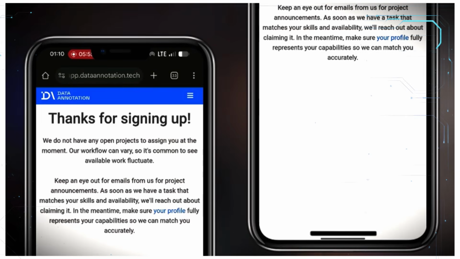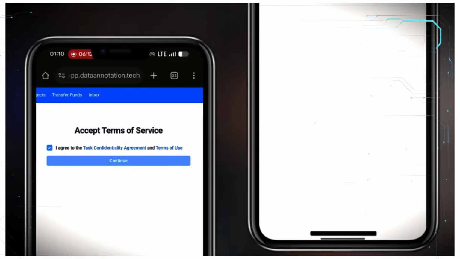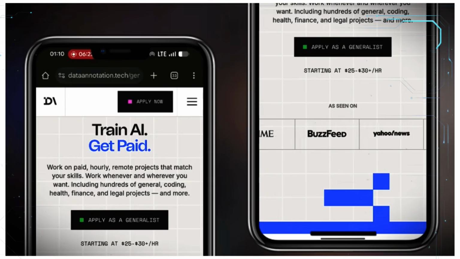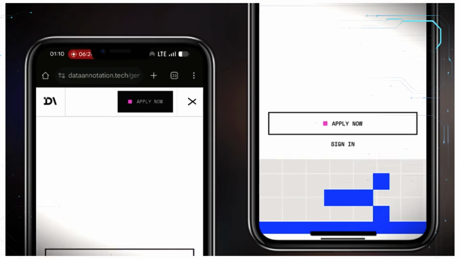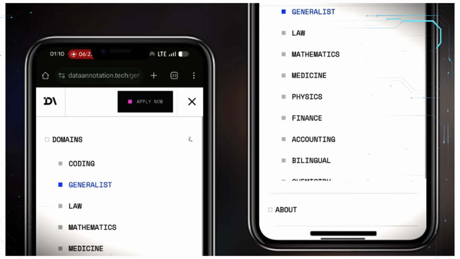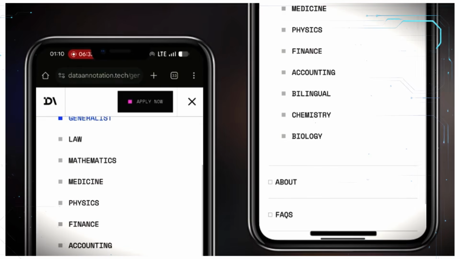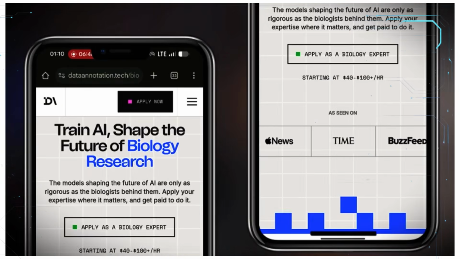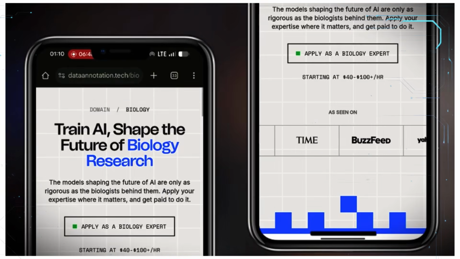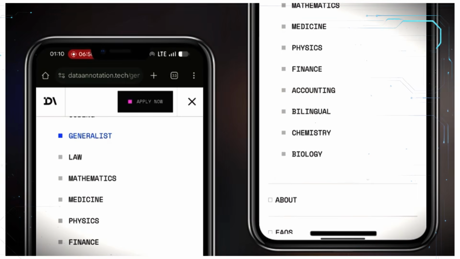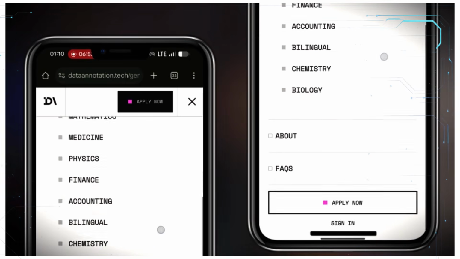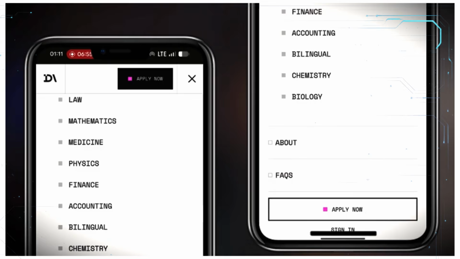Now you can check back on this platform later and see tasks. But that does not mean that there are no available tasks in other areas. For instance, if you code, there might be tasks available for you. So let's go back, and I've gone back to the first page. I'm now going to tap on the hamburger menu once again, expand the domains option, and I can select which other thing I like to do. I love biology, so I can select biology, and then I can apply as a biology expert. Similarly, if you want to do other things on this platform, you can apply for chemistry, accounting, and a whole lot of that. So that is basically that about that.